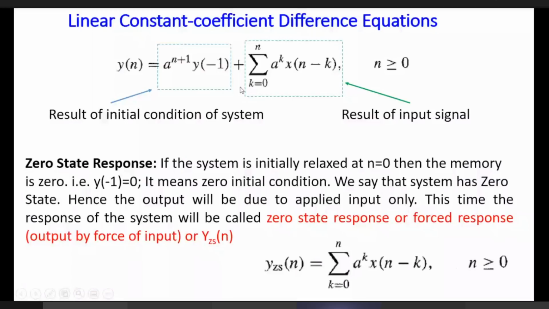So there are two cases: when the input signal is present, what is the output, and when the input signal is not present, what is the output. When the input signal is not present, this part is set to zero, so the output is only dependent on the previous values of output, that is, the initial value. This is called the zero input response.